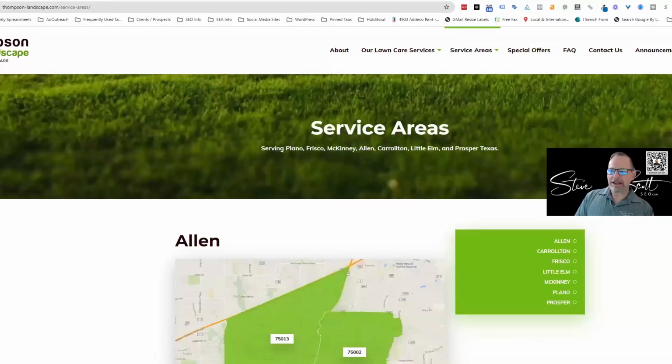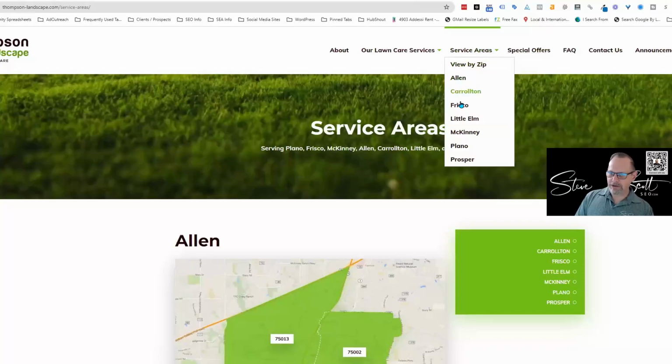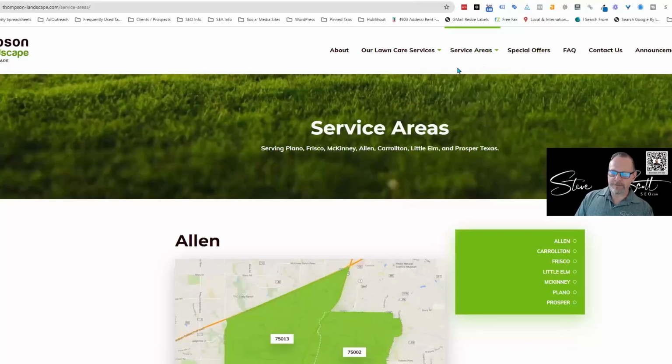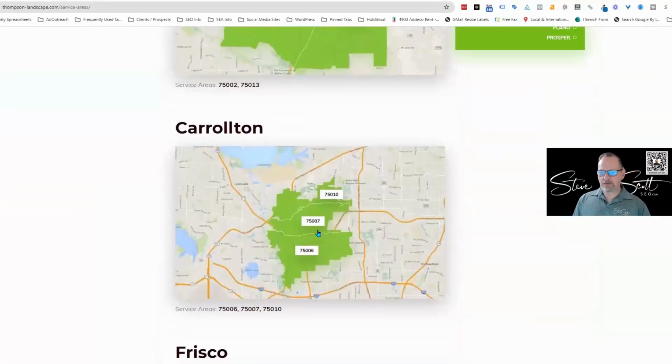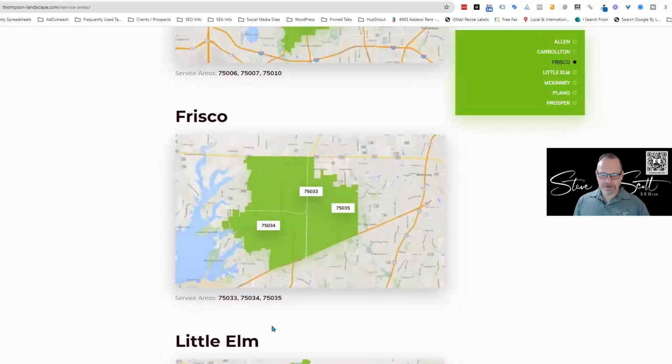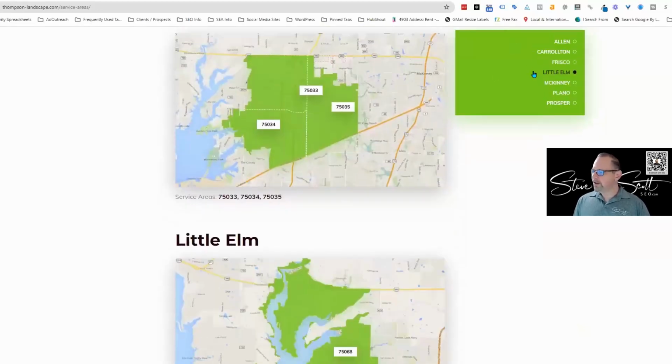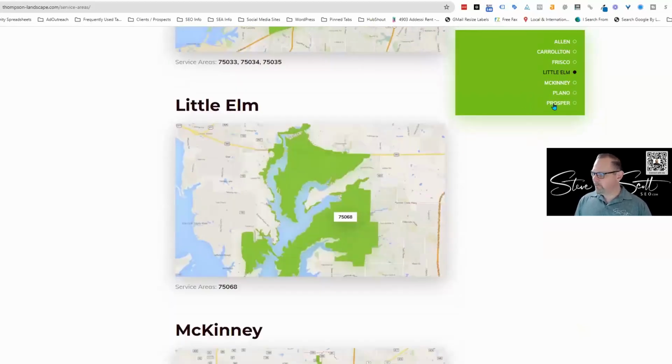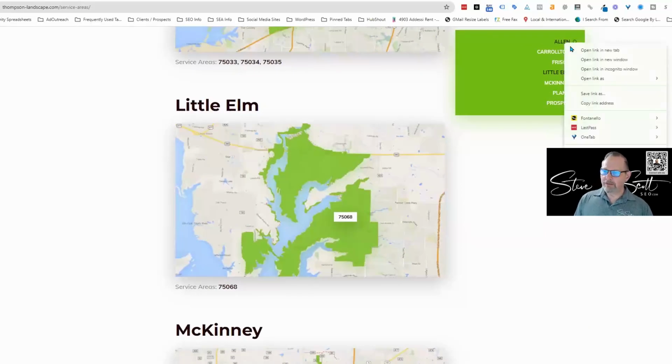They're in Texas. And they have service areas and you can view by zip, and here's all the different places they go. If you go in here, these are all the little locations. They have the zip codes as well. Carrollton and the 3 zip codes for them. Frisco. I like how this little menu slides down with me, so I can easily go from one page to the other.